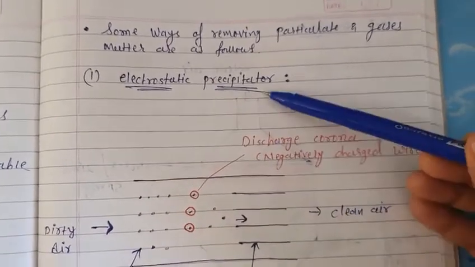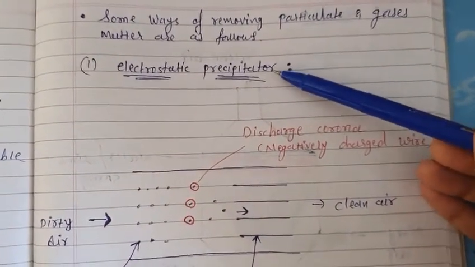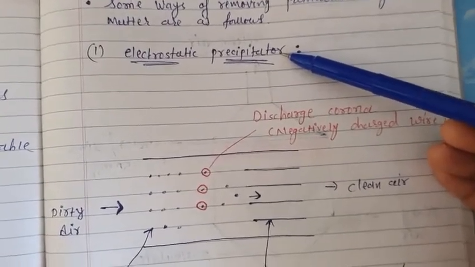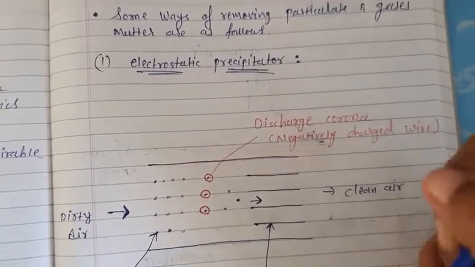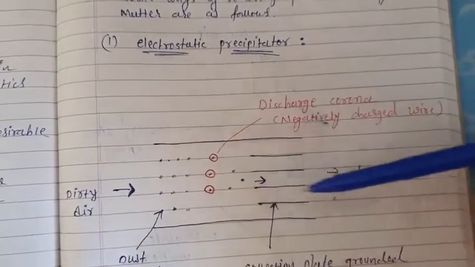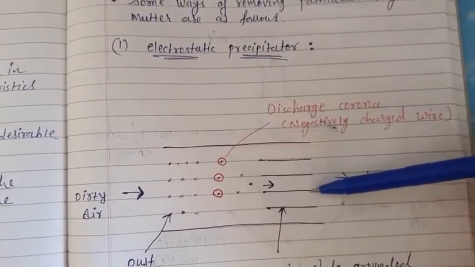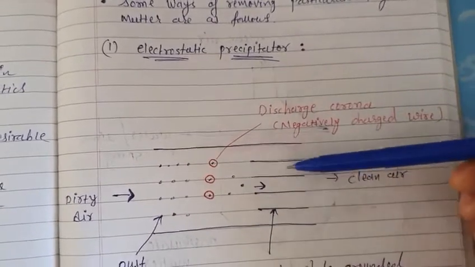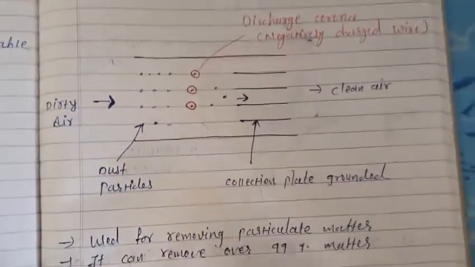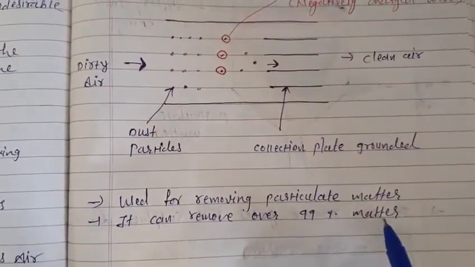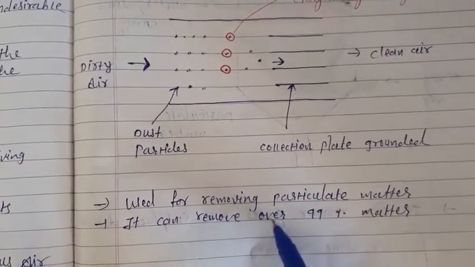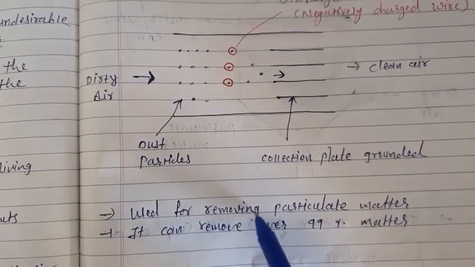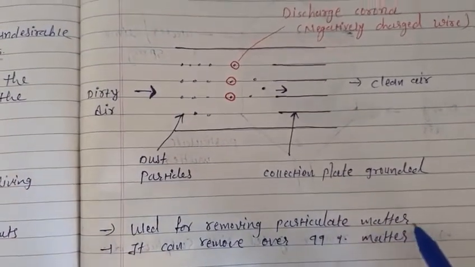So here, this way we can remove the particulate matters, it means solids, by this sort of instrument. Here is a schematic diagram of that instrument, how it works, and over 99% of matter we can remove by this method, and it is used for removing particulate matter.